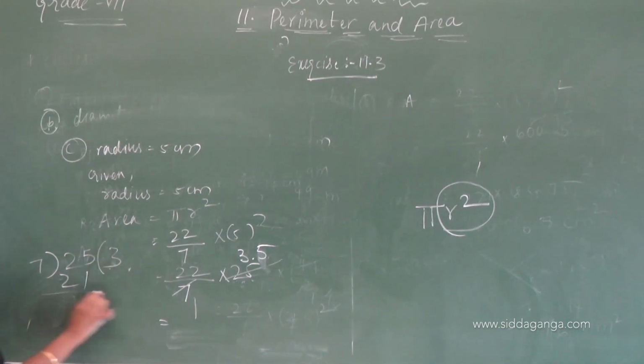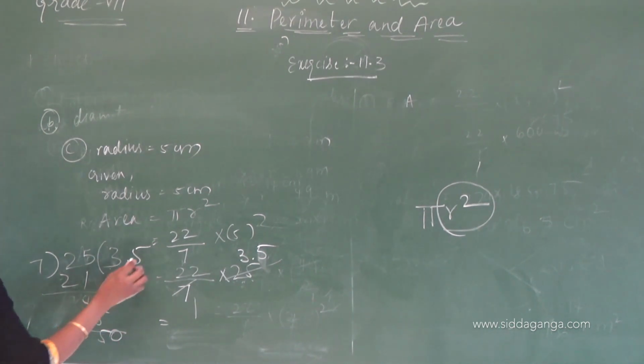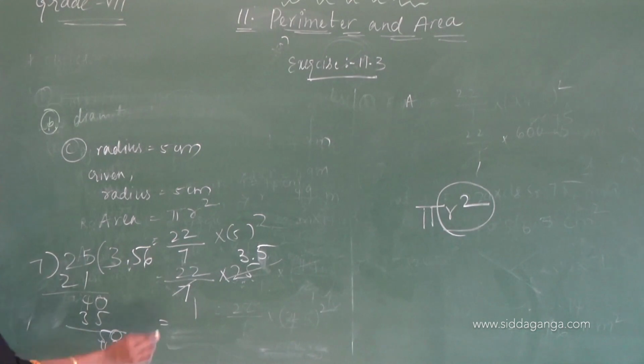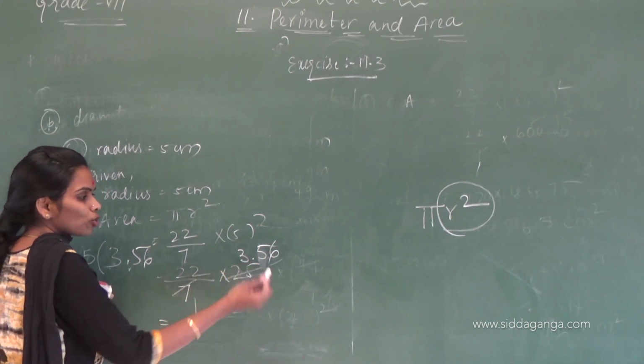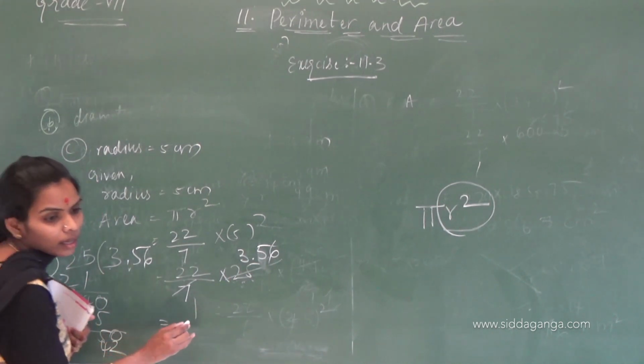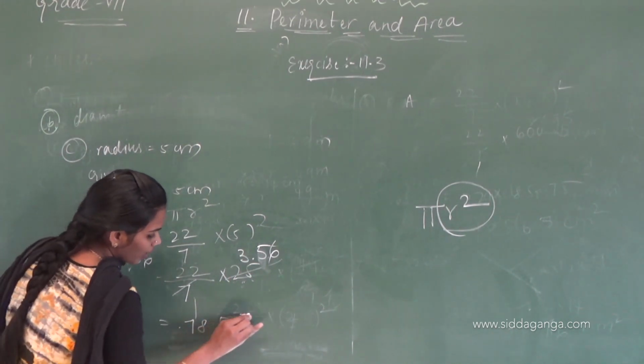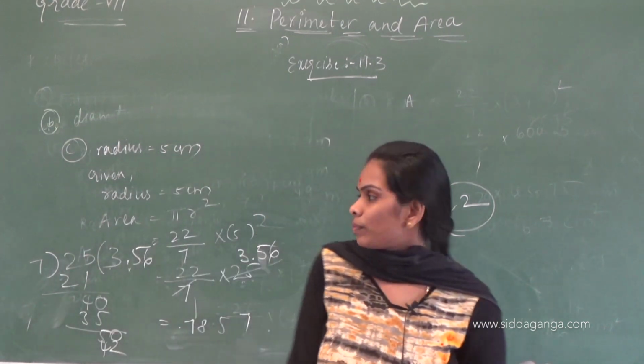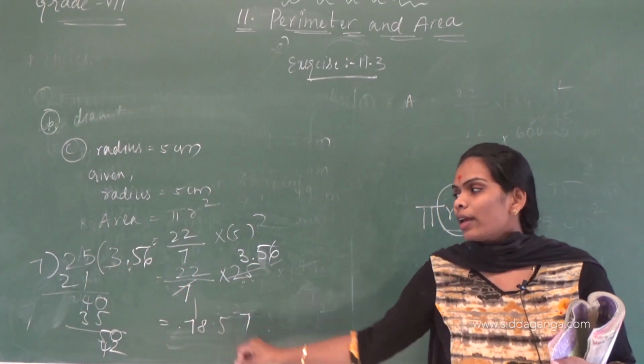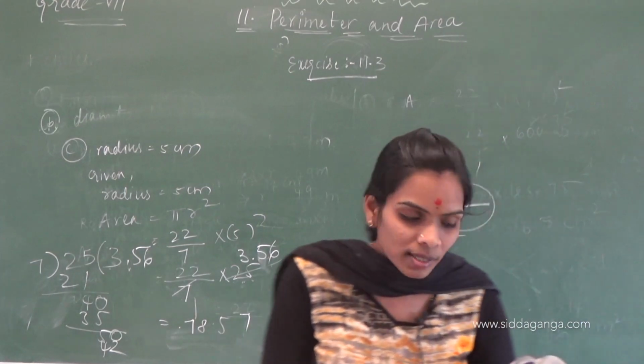3 7s are 21, 5 7s are 35, 6 7s are 42, like that it will go on, okay? You have to multiply these two and then you can get the answer as 78.57, okay? If you multiply these two, then we will get 78.57.